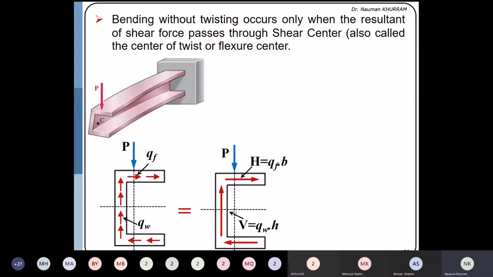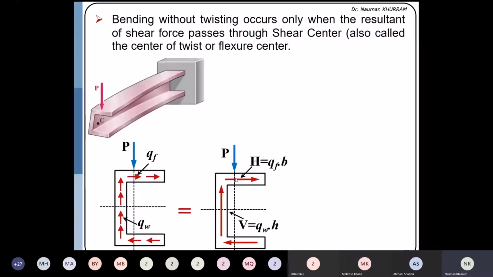What is a couple? Two forces having the same magnitude but acting in opposite directions and displaced by a certain distance. So the moment produced by a couple is computed by any one force multiplied by the distance between them. So this moment will be equal to capital H multiplied by small h. This will produce the moment in the clockwise direction.